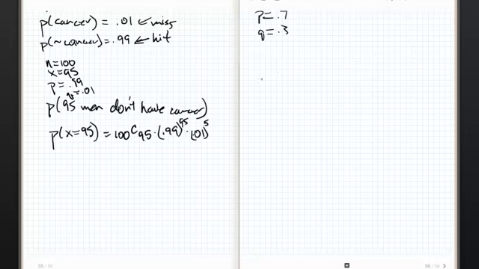Now check this out. Remember, we need an N, which is the number of trials. We need an X, which is the number of hits. We need a P, which is the probability of a hit, and Q, which is the probability of not a hit, or probability of a miss. Same thing. Now, watch. Let's change the problem up quite a bit. Instead of our 10 cars, because that'd just be a pain, let's let n equal 4. So everything's still the same as it was before, except n is going to equal 4.